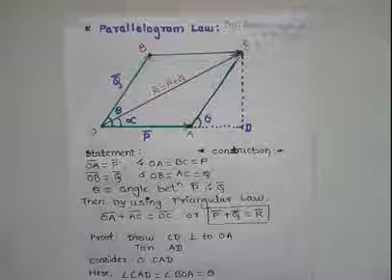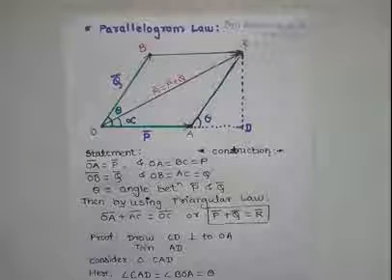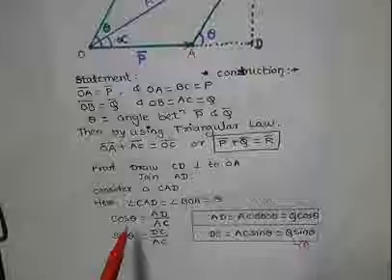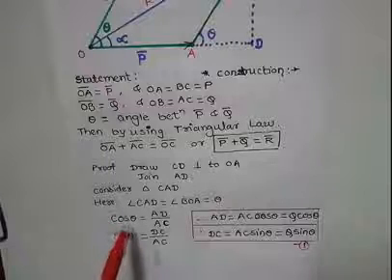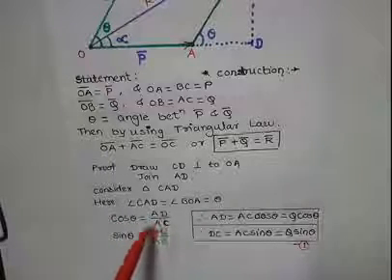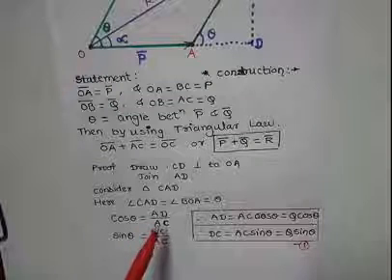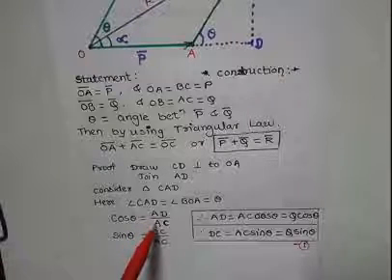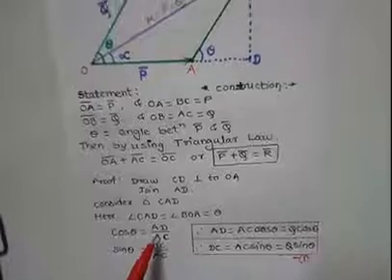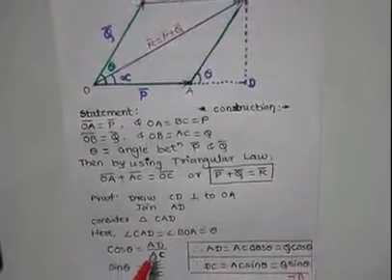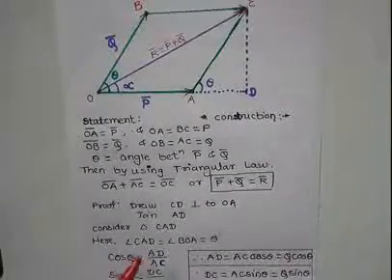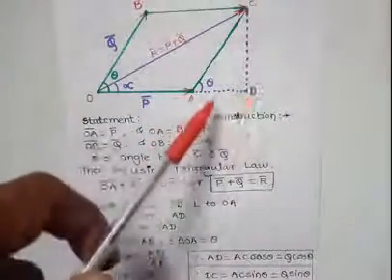Now by using simple trigonometry for this right angle triangle, we see that cos theta is equal to AD upon AC. Here AD is the adjacent side and AC is the hypotenuse. See now this diagram. This is AC hypotenuse and AD is adjacent side.